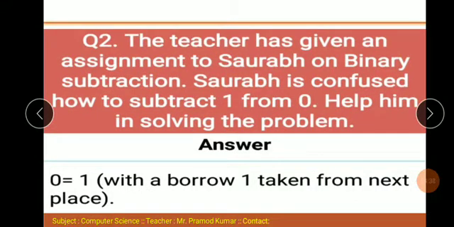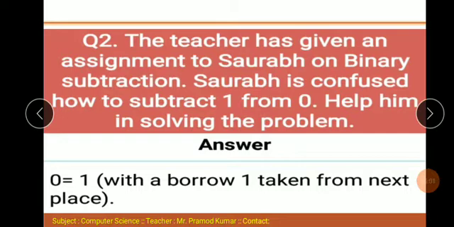Question number 2. The teacher has given an assignment to Saurabh on binary subtraction. Saurabh is confused how to subtract 1 from 0. Help him in solving the problem.